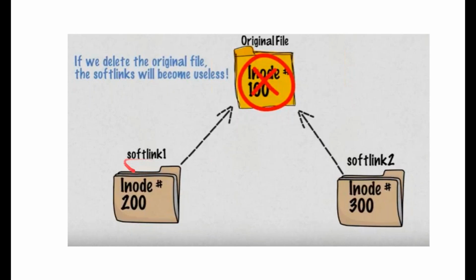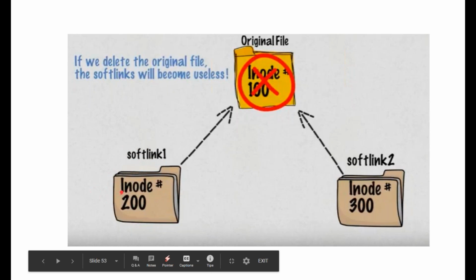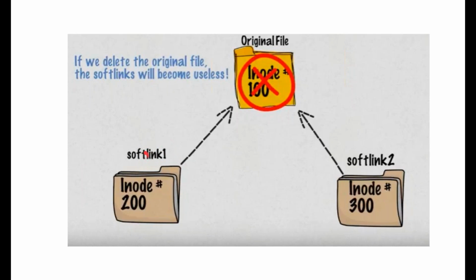They also have inodes, but they are not pointing towards that original inode that the file contains. They have indirect inodes, but originally the inode is this. So they are not pointing towards the inode, they are pointing towards the file. And if we delete the original file, the soft link becomes useless.